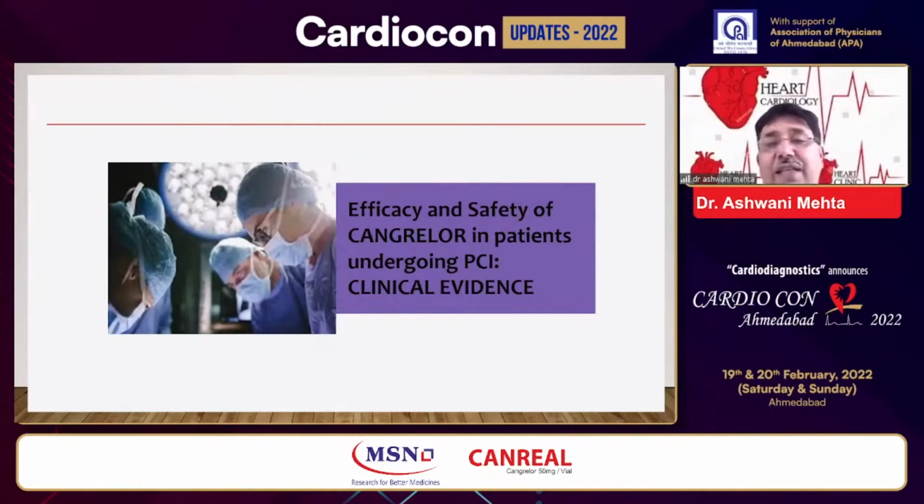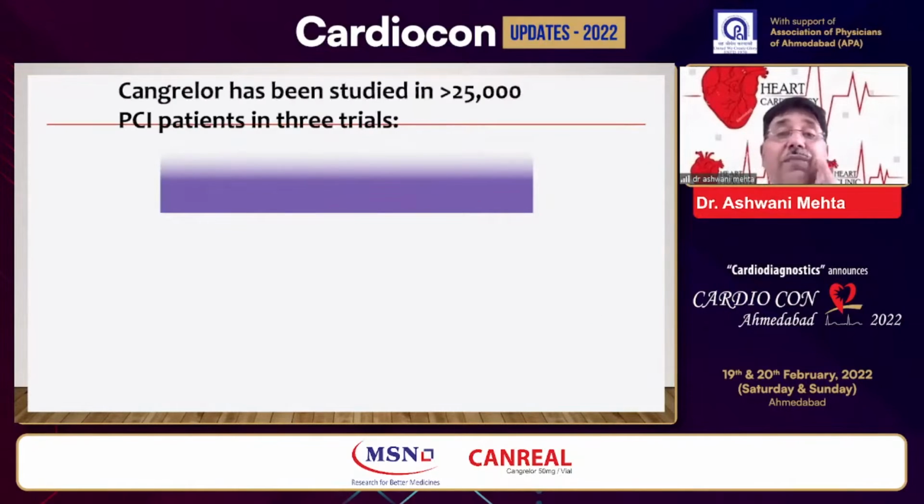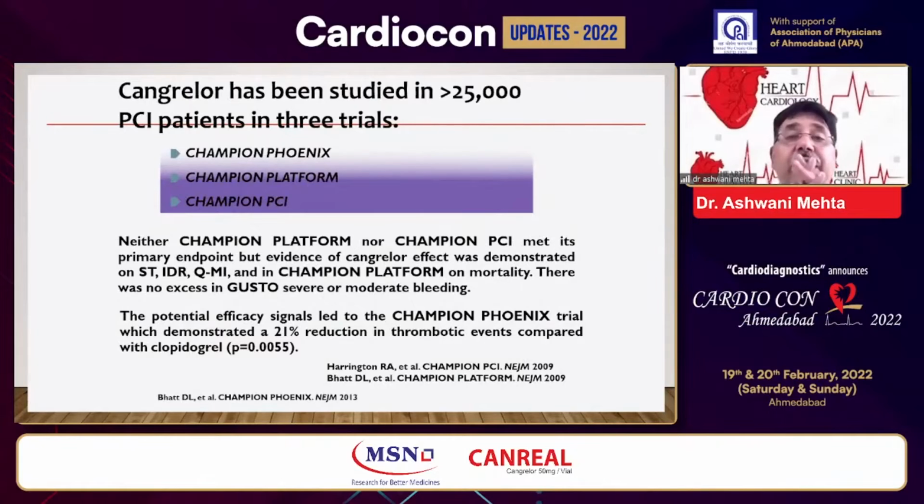The efficacy and safety of cangrelor in patients undergoing PCI has been studied in major trials, more than 25,000 PCI patients in 3 trials: Champion Phoenix, Platform and the PCI Champion. And we know that the PCI Champion and Platform did show a reduction, but they did not achieve statistical significance.